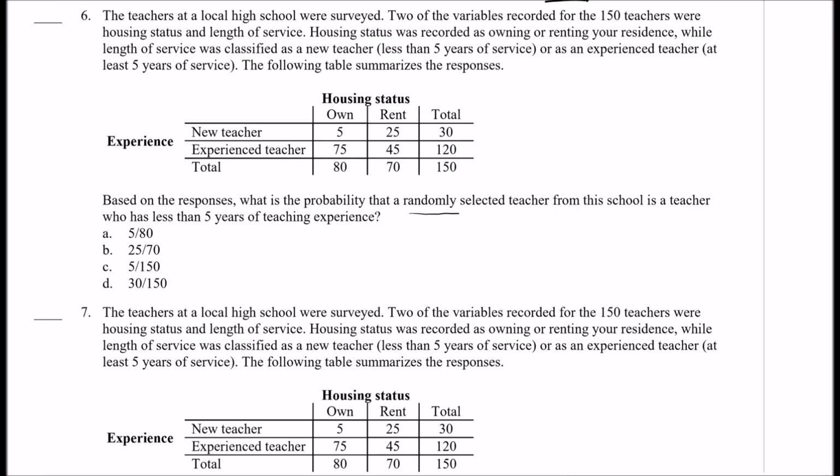So a randomly selected teacher is a teacher who has less than 5 years. Okay, so the probability of less than 5 years of service, right, is equal to, well, how many teachers have less than 5 years experience? So new teachers, that's a total of 30. So 30 out of the total of 150, right? And that's what they're looking for. So number 6 is D.